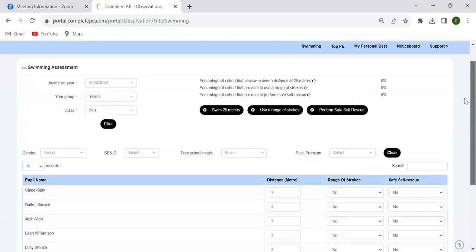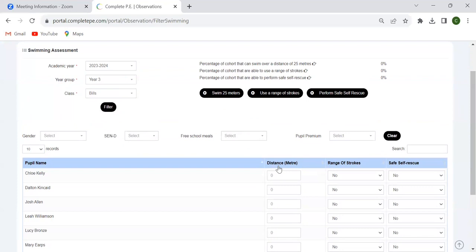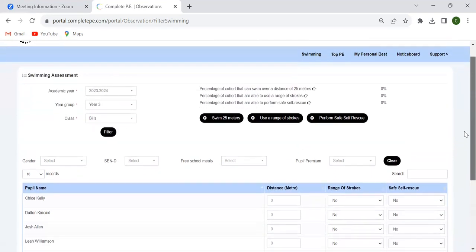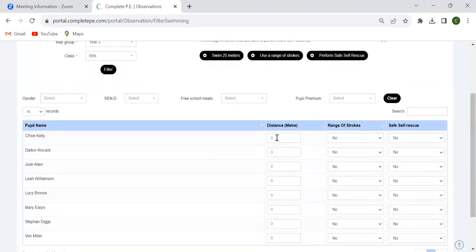But to complete the assessment here, what we're looking to do is input the meters that our pupils are able to swim, whether or not they can perform a range of strokes, and if they are able to perform a safe rescue. So it's basically just three things that we're going to input to give you the information and the data that you need to see how your pupils are performing in swimming.